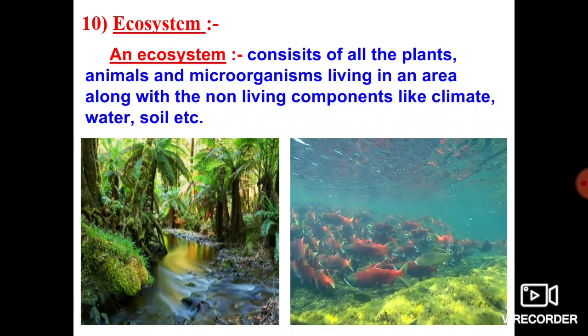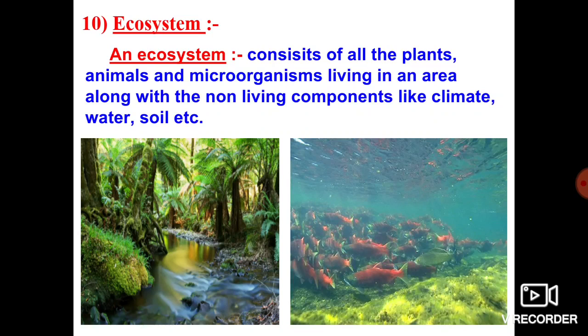In that also we find different kinds of plants, different kinds of grass, different kinds of organisms and water. Based on that we conclude that an ecosystem is nothing but the combination of living organisms as well as non-living organisms. Both the living and non-living organisms together we call an ecosystem.